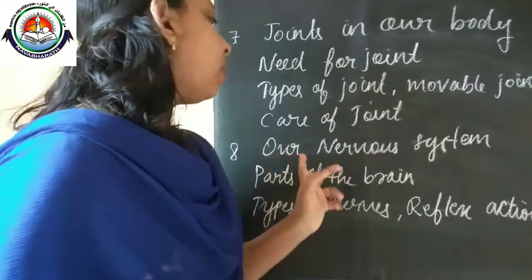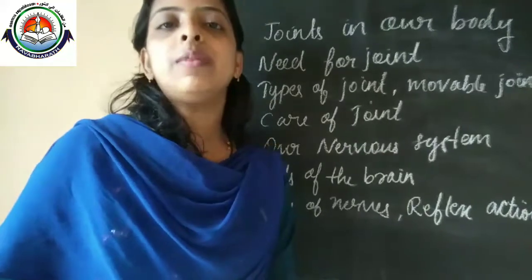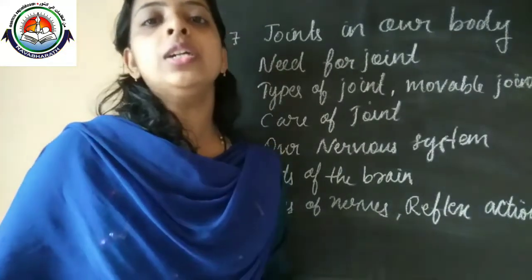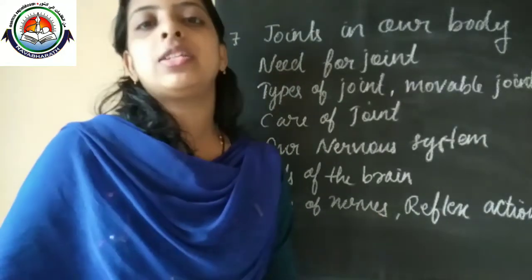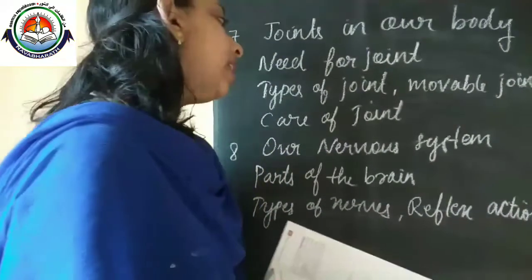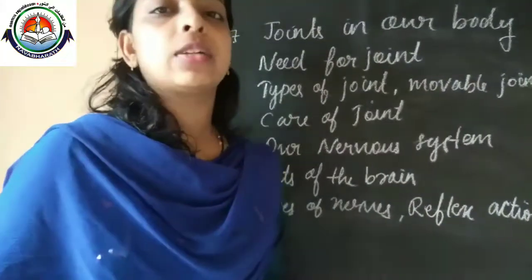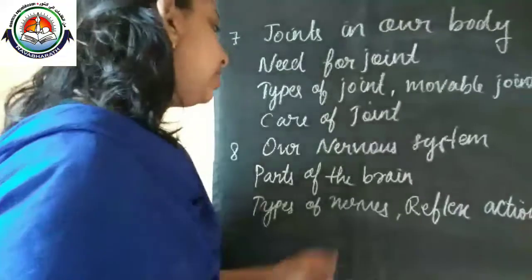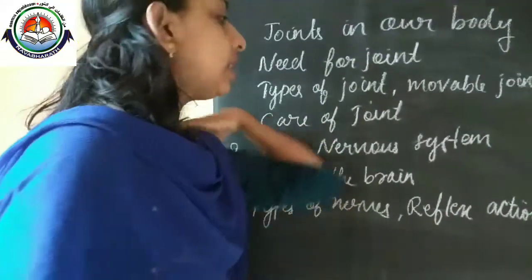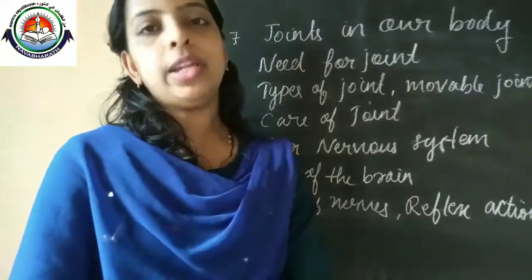And our last block is our nervous system. Our nervous system consists of our brain, spinal cord, and nerves. Together, our brain, spinal cord, and nerves are considered the nervous system. In this block, in the first lesson, we will discuss the parts of the brain.